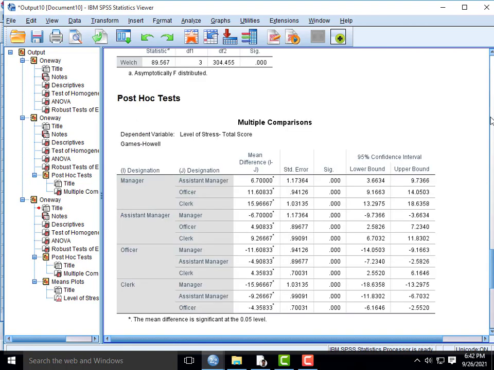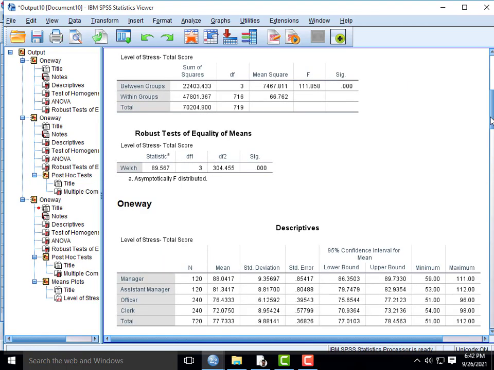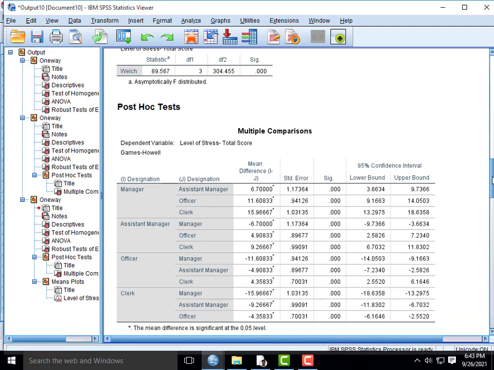So this is one of the best ways to find out differences among groups using a post hoc test. The Games-Howell post hoc multiple comparison test is one of the best tests for data where equal variances are not assumed.